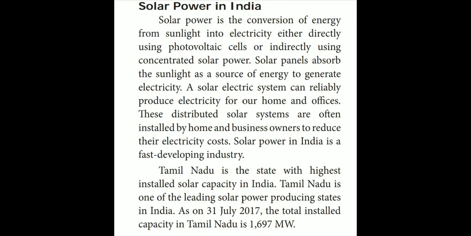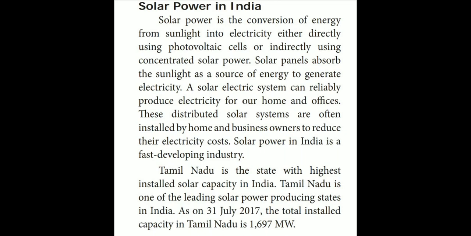So from where are we getting this solar power? From the solar panel. The solar panel will absorb the sunlight as a source of energy and it will generate electricity. Very clear? Mostly people keep it in homes, houses and offices also. Why are they keeping this solar panel? In order to reduce their electricity cost. Okay. So which is the leading solar power producing state in India?